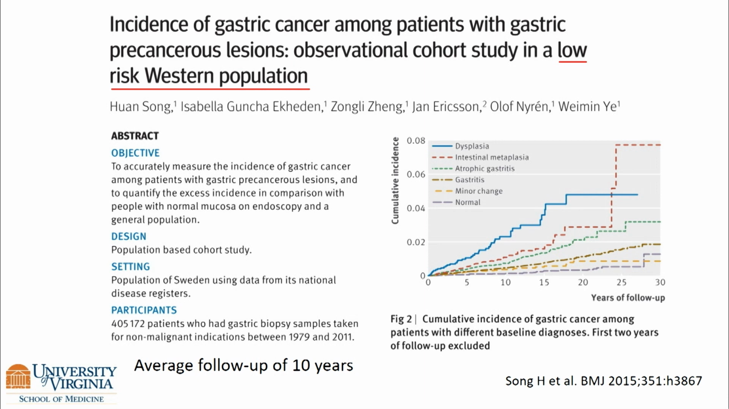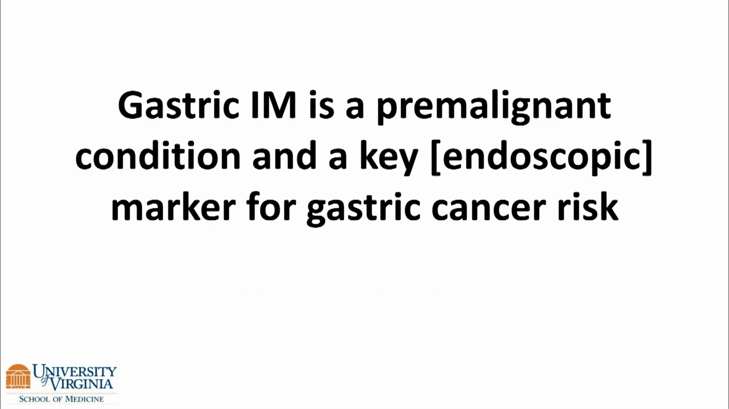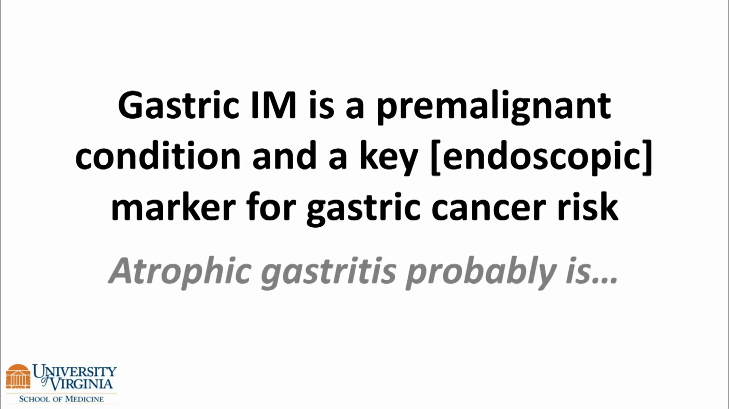This is a study that I've liked for a long time, a large population-based study from Sweden. Huge numbers, over 400,000 participants, average follow-up over 10 years. And they found, when you distill it down, that for patients in this low-risk Caucasian population who had IM, 1 in 39 over 20 years would develop cancer, so a little more than 2%. So gastric IM, I don't have to tell you guys, is a premalignant condition and a key endoscopic marker for gastric cancer risk. Atrophic gastritis probably is.